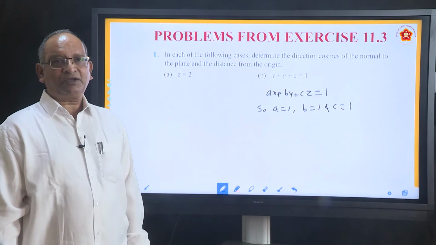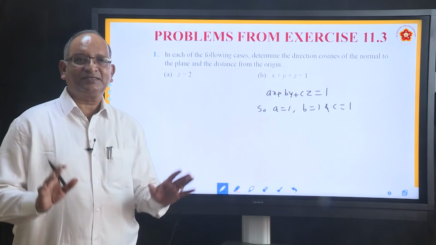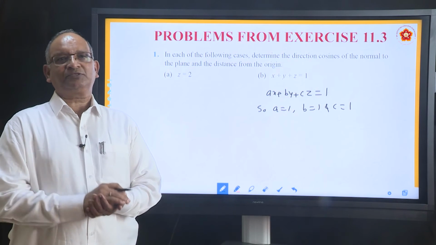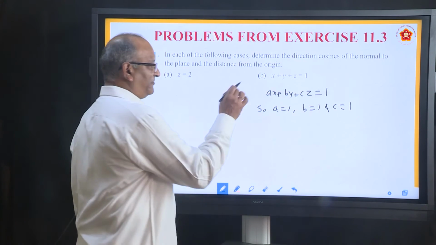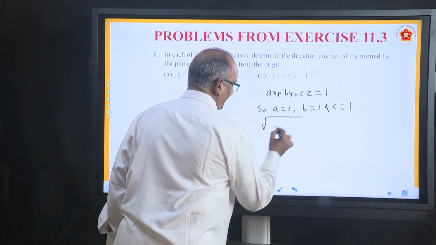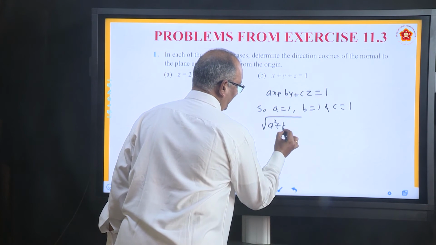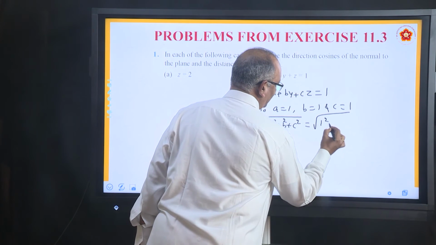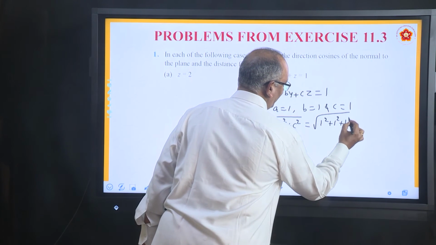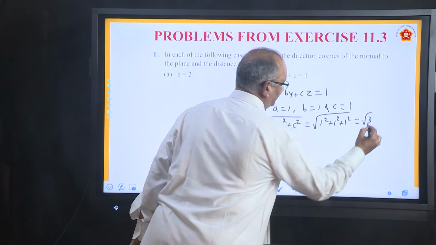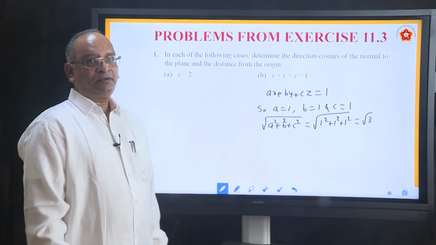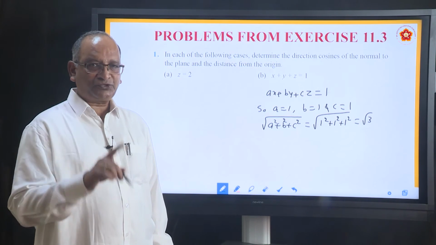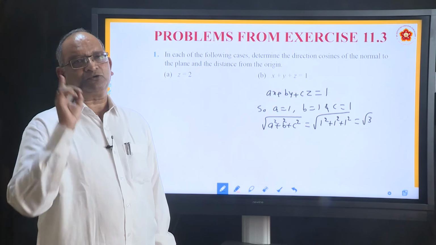What are a, b, c called? a, b, c are called direction ratios. How will you convert them into direction cosines? By dividing them with under root of a square plus b square plus c square, which is nothing but 1 square plus 1 square plus 1 square, which is nothing but root 3. If you divide direction ratios with root 3, what you get will be called direction cosines.